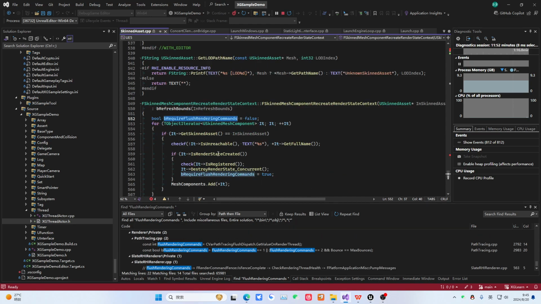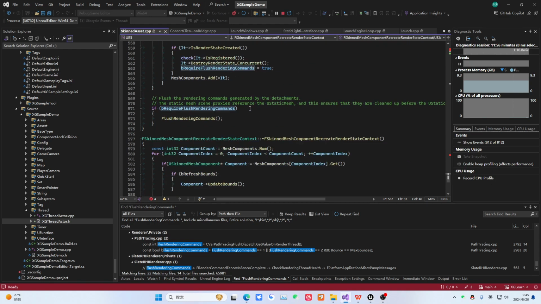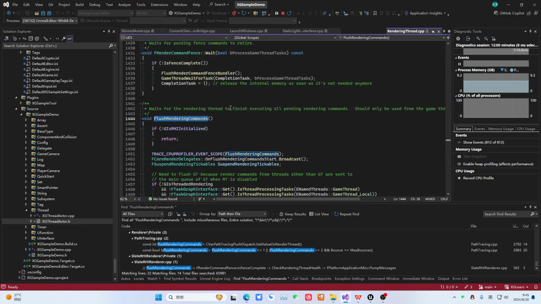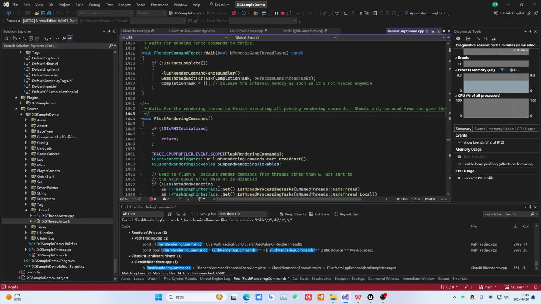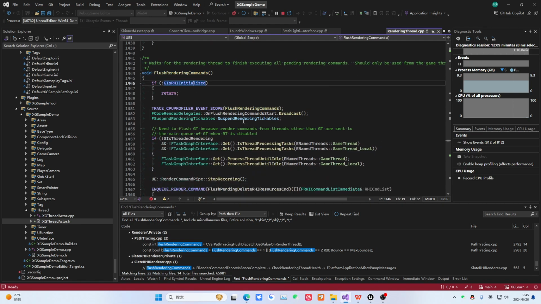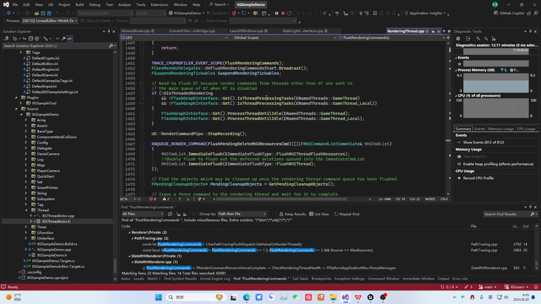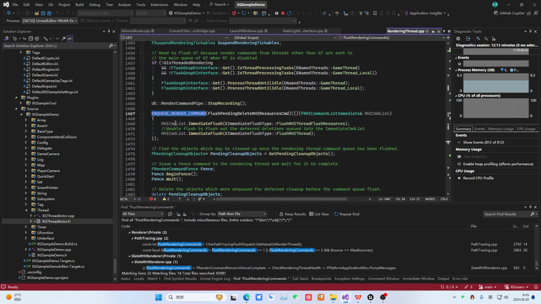It is a method, also called this. This is called the flush. It should be. This is waiting for the render thread to complete all the cached render commands. This can only be used in the game thread. Look at this place. This is the work it needs to do. This is the render command, and this pushes the lambda here to the render thread for it to execute.